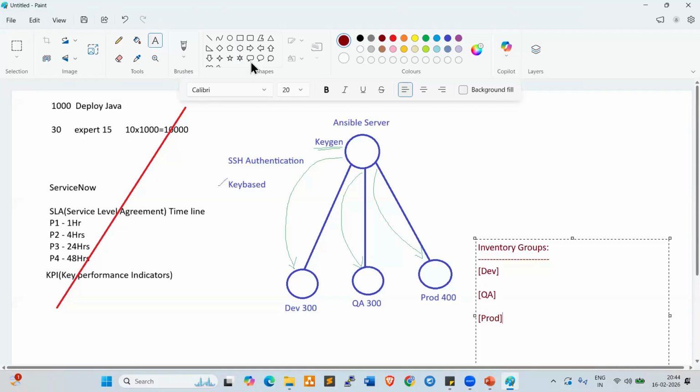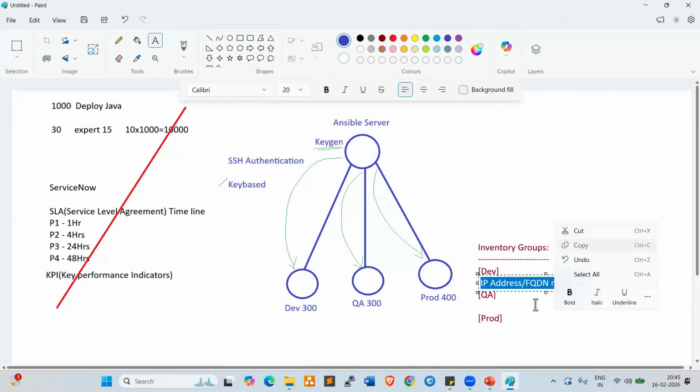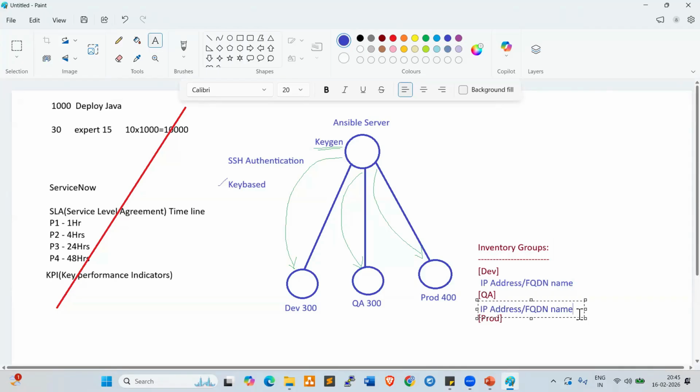So in the dev group, we can add all the development server IP addresses or FQDN names, fully qualified domain names, either IP or FQDN. All development server IPs, 300 IPs, we need to add here. QA IPs, 300 IPs, we need to add here. Prod IPs we need to add here.